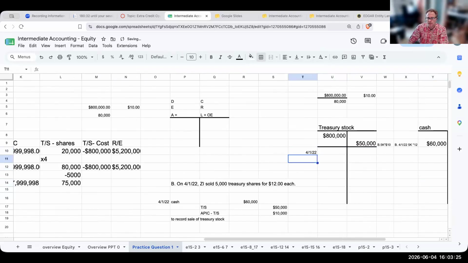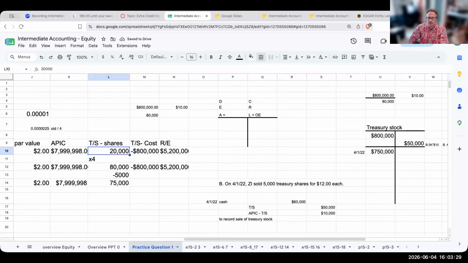On 4/1/22, post this transaction, this is now going to be 750,000.